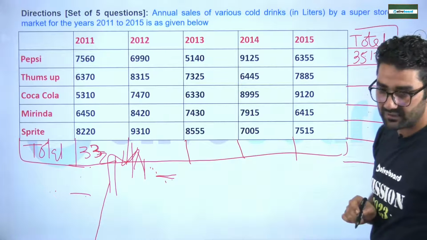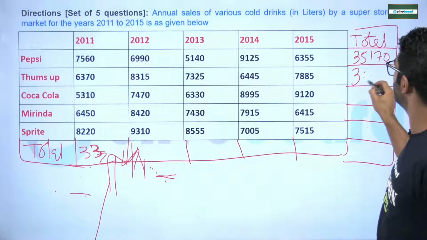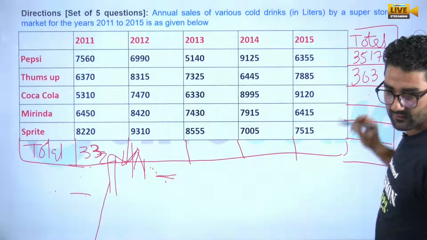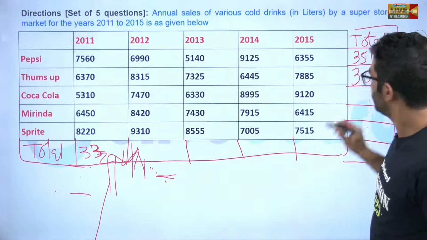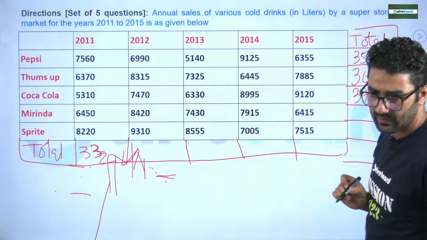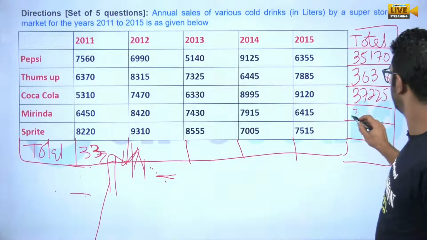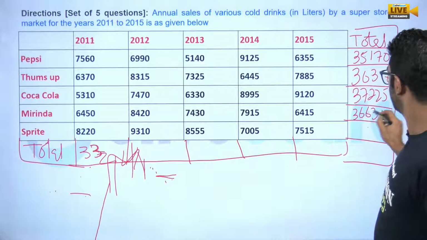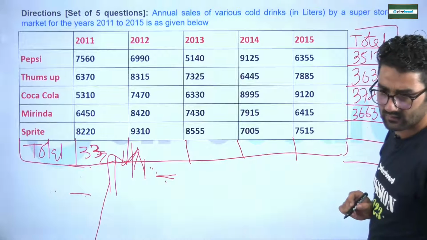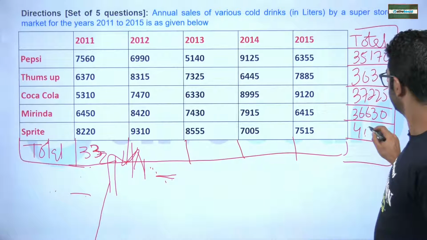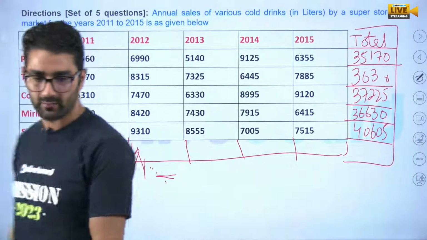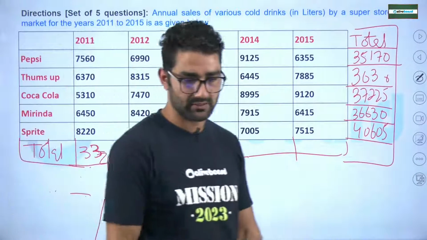That was for Pepsi. 3634, 0. Okay. 37225. This much has been calculated. Sorry, in between there was a little bit of a technical issue.